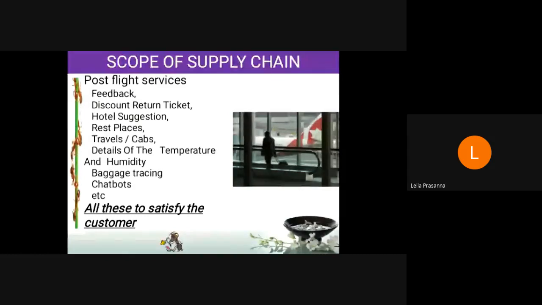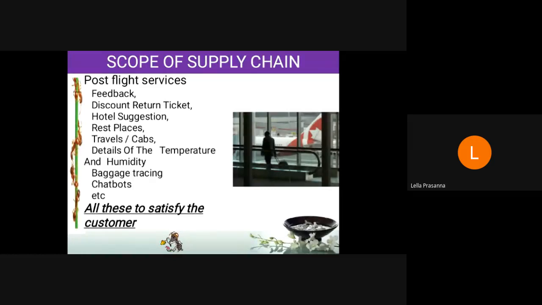They will give it. Also, they will send you the list of hotels that can be good enough to stay, and they are giving some rest places inside the airport itself, and they will arrange you the travels, cab, whatever you required from their service desk. Also the details: while landing in the airport, you will hear the sound, what is the temperature of the city, what is the humidity of that city. What we are going to do with the humidity and temperature? But they are informing you. Why? Because to satisfy the customer.